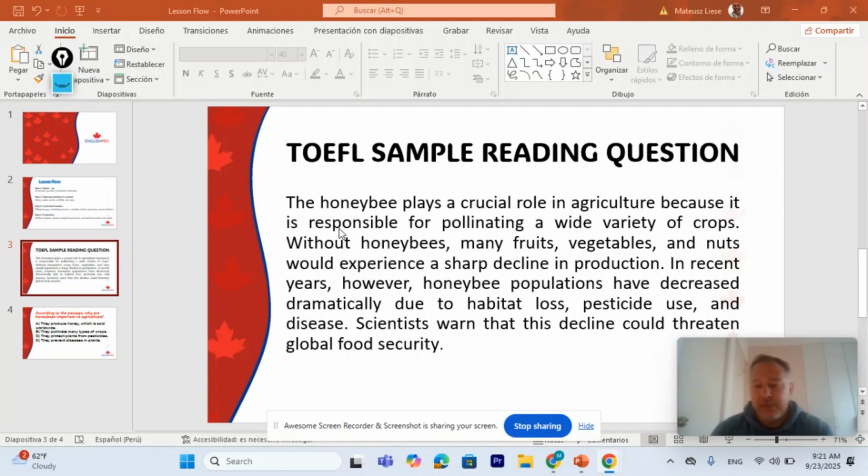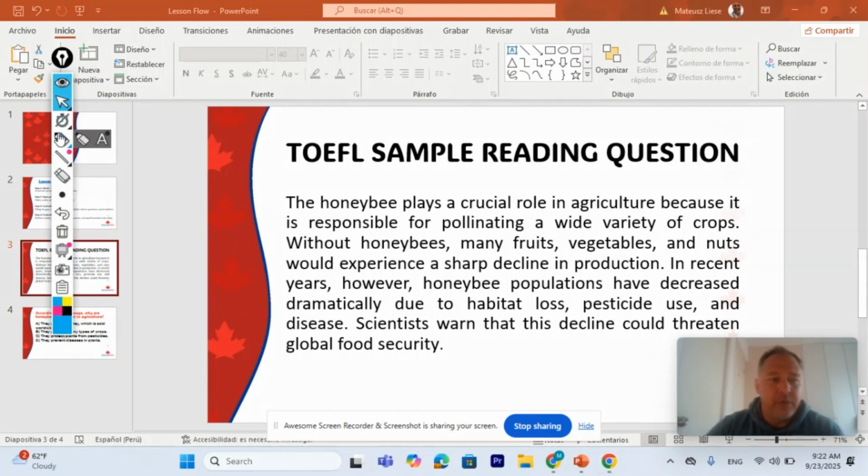Remember, just in general, when you are doing these questions, yes, the reading questions on the TOEFL exam, please make sure to always read very, very carefully, and always look for important information. Okay. So, for example, we're going to read this now. So let's look here. This is just one sample question, no?